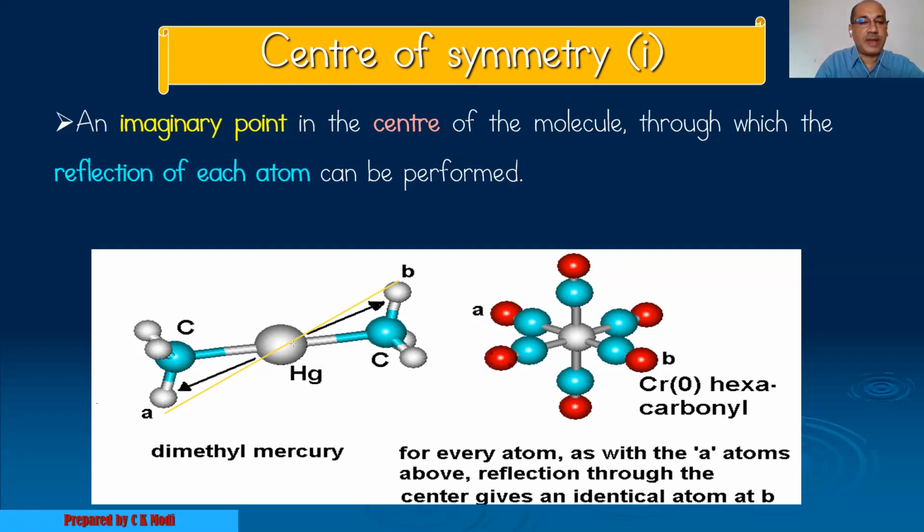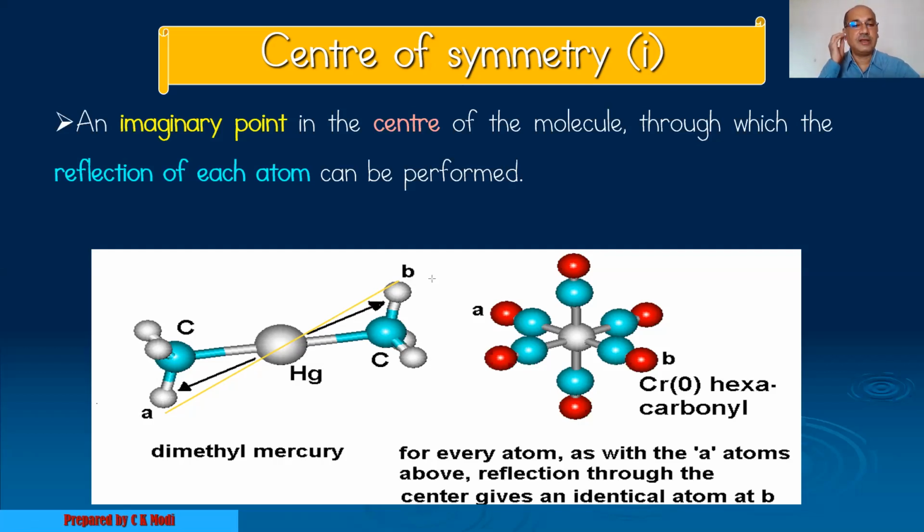This is the example of dimethyl mercury. This is a methyl group. At the center point, mercury is there. On the other side, another methyl group is there. So atom A is nothing but hydrogen. If I start my journey from this hydrogen through the center of the molecule, and extended to the other side of the center at the same distance I find another hydrogen, then both these hydrogens are mirror images of each other.